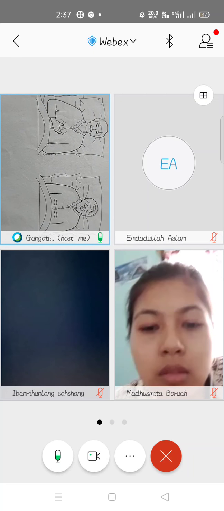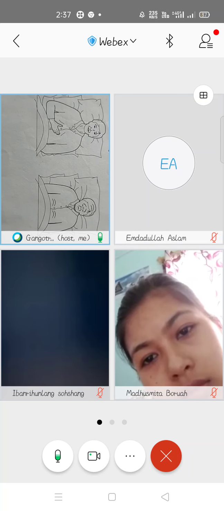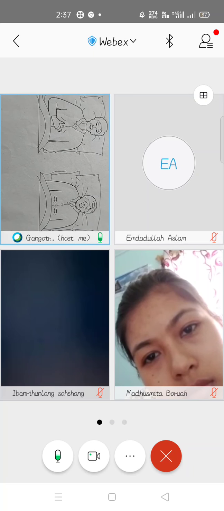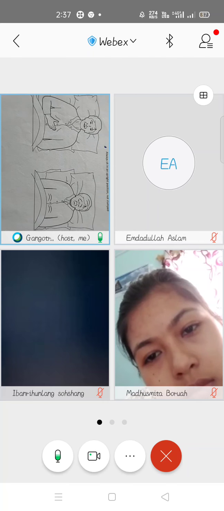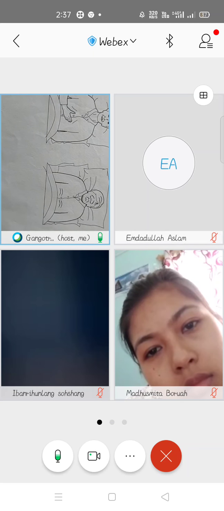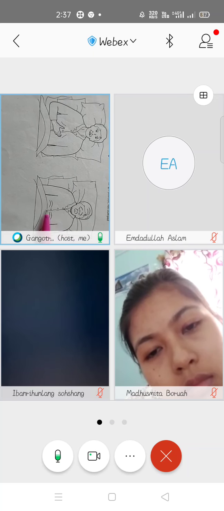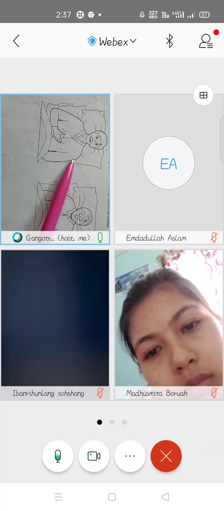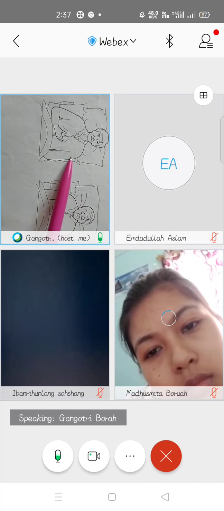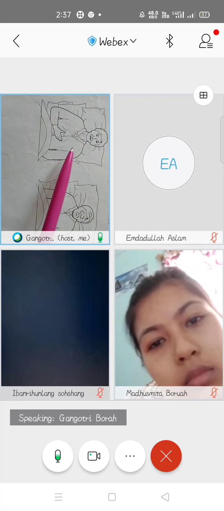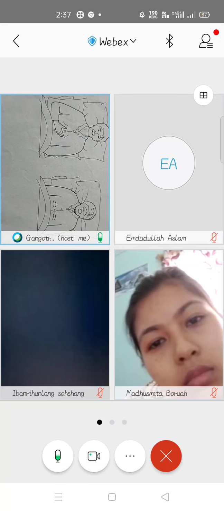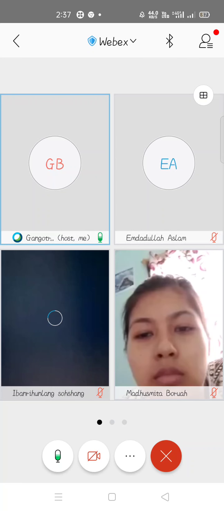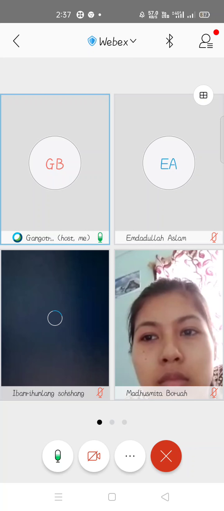Can you see this? The first person is sitting straight. The other person is in a slump posture or a stoop posture. So we should discourage this posture. We should not allow the person to sit in this way. He should always be encouraged to sit straight. Maybe he will need the support of pillows, but he needs to sit straight. So we need to encourage this correct posture for the person.